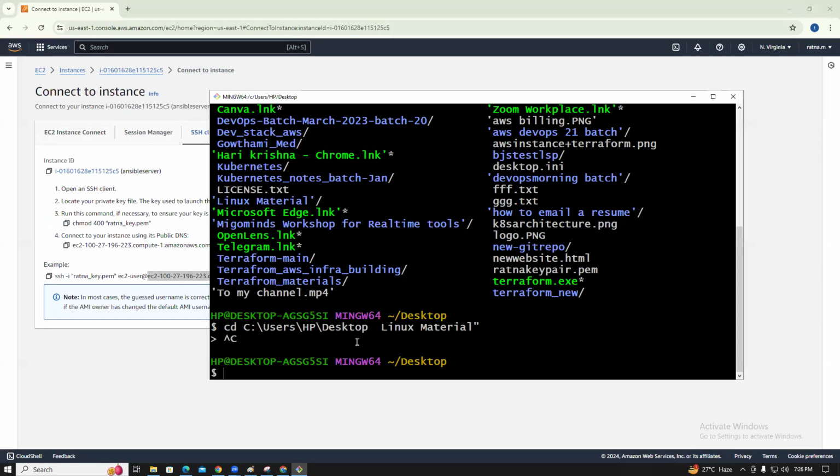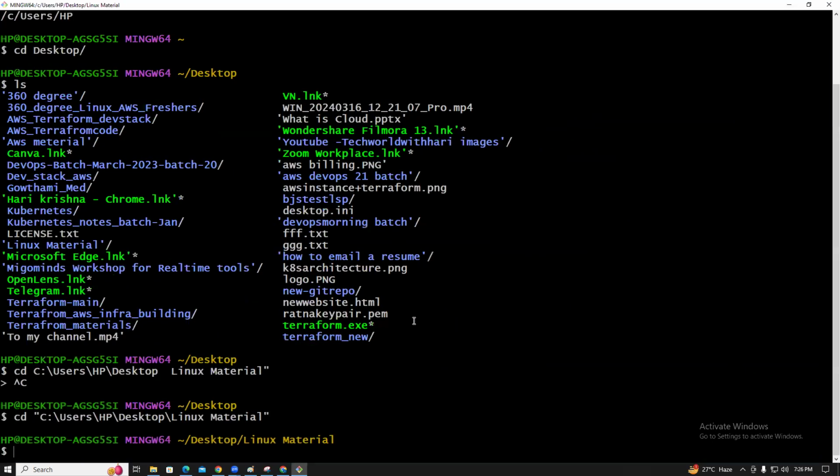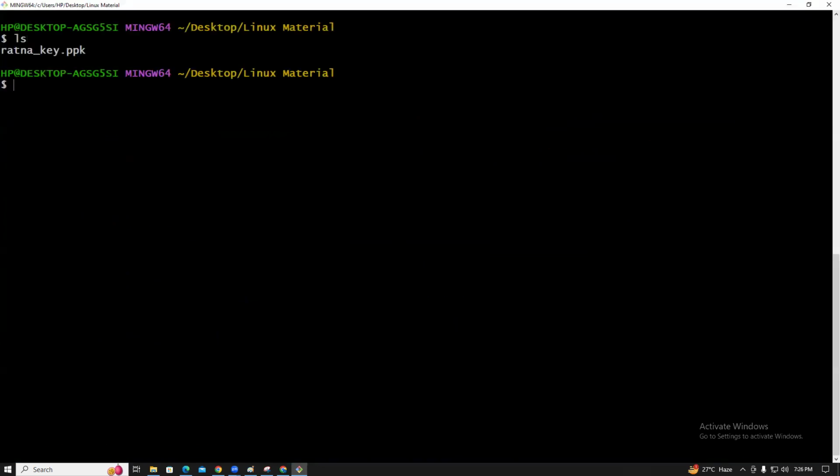CD. Don't copy. CD. This is the one, right? This is the one. CD space double quote, copy paste, and at the end double quote. Enter. Very good. I don't know Windows actually. Space is not allowed in this type of command. The folder name should not have a space.